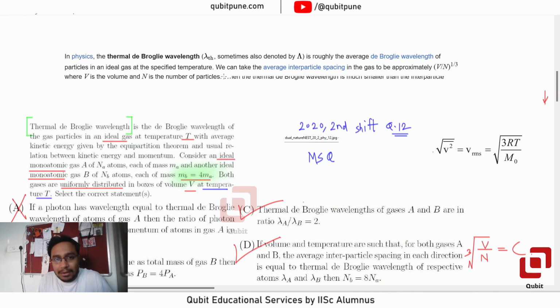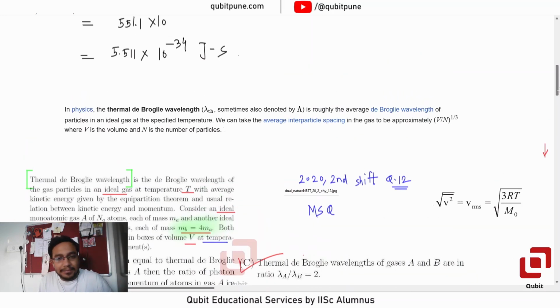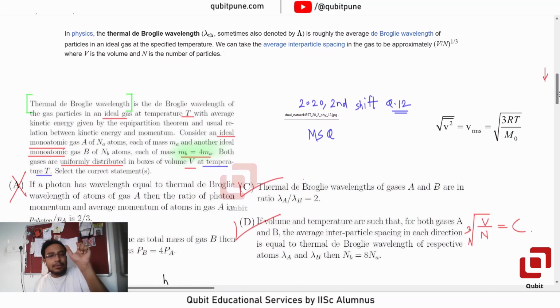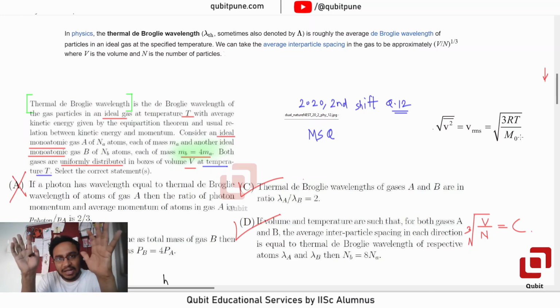So it's better if you keep track of what these newly introduced phrases could possibly mean, like uniformly distributed. Maybe we can say that we have considered linear mass distribution, linear charge distribution, and all that stuff, haven't we? So when I say it's uniformly distributed over a line, we can say that the total charge, or in this case the total number of molecules, upon V equal to constant.